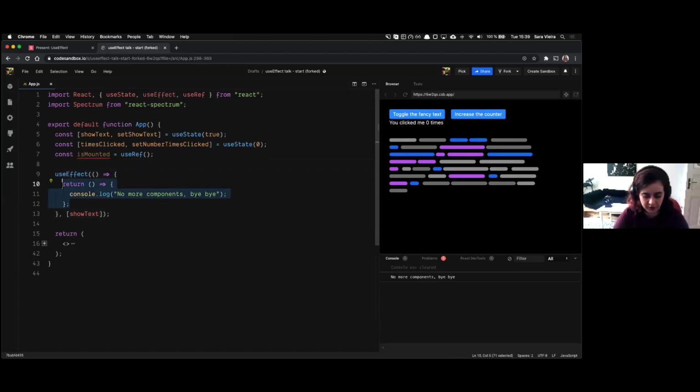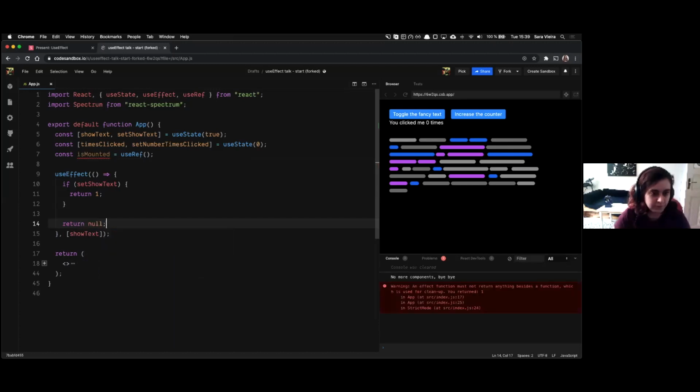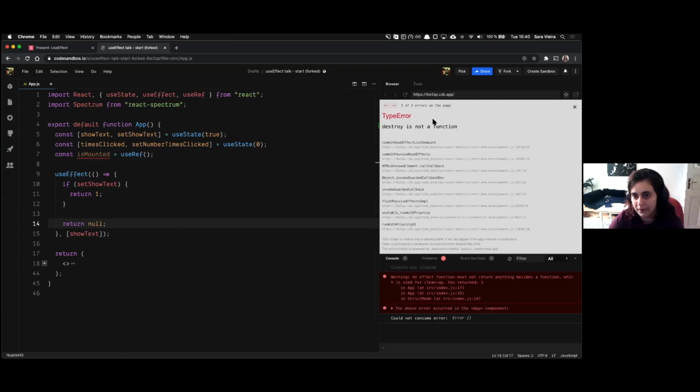And what I'm going to do is, like usually how you do things in a function. So if, I don't know, set show text equals true. I mean, it just has to be set show text. You don't have the true. Then in here, you can return like, I don't know, 1. And then you can say return null. And you get this, which is also an error, obviously, but usually you don't have your console like this. So one thing that is very important when you do useEffect is never return null.